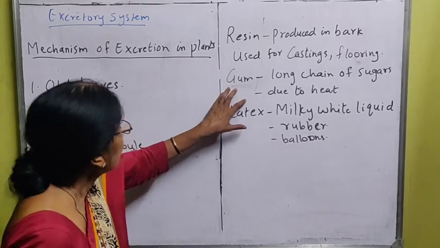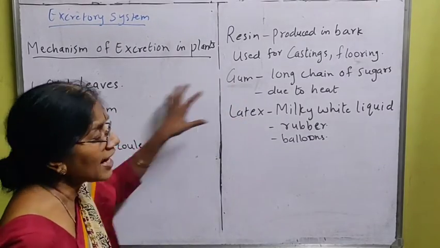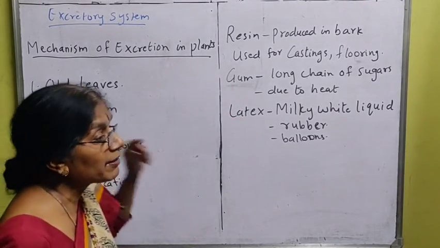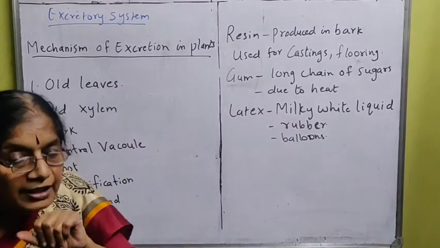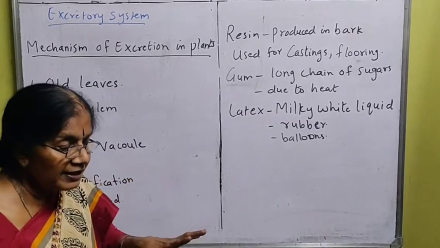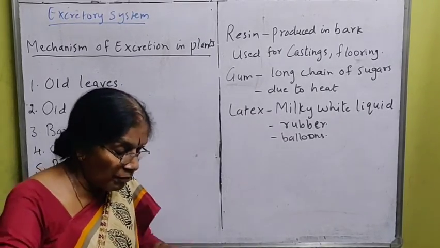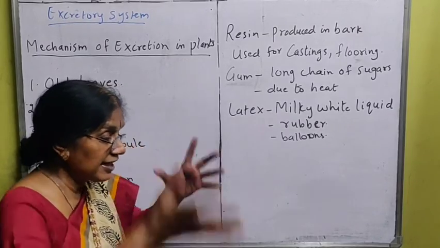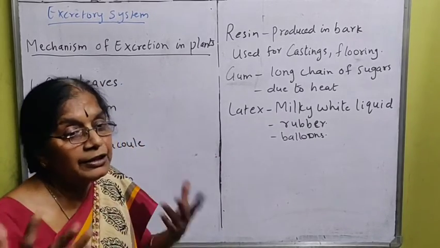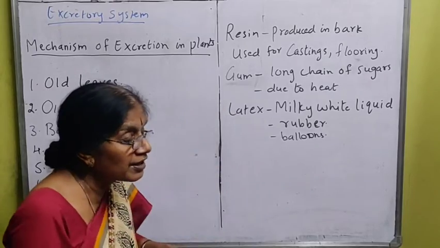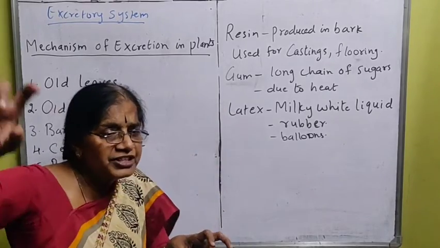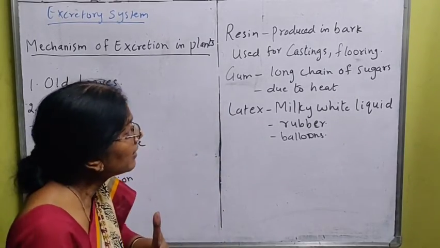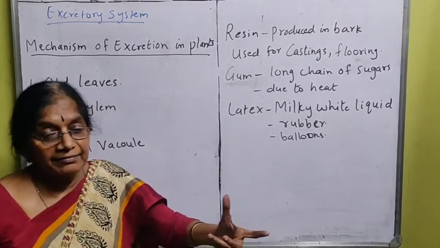What is this gum? In the old xylem, the gum starts accumulating. Is it nothing but carbohydrate? No. Carbohydrate, when it gets formed as starch and gets oxidized, it gets converted into sugar. Some of these sugars form a long chain and start accumulating, due to heat.